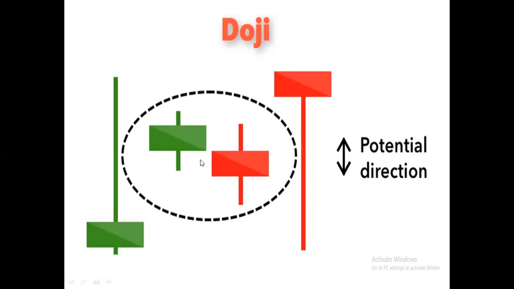See, because bulls and bears, no one is winning the fight here. After this candle, if we get a bullish candle again, then obviously the bullish trend will continue. But after this candle, if we get a red or bearish candle, then obviously the potential trend will be down. So a doji is a neutral candle, but which candle forms after the doji is very important.